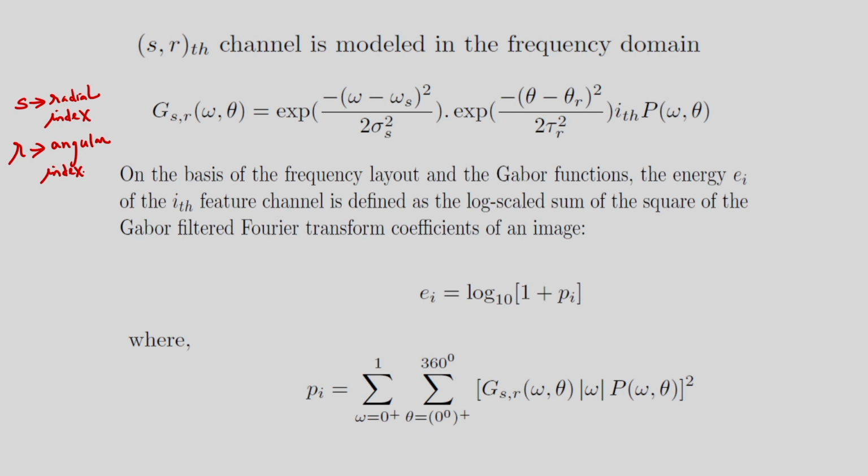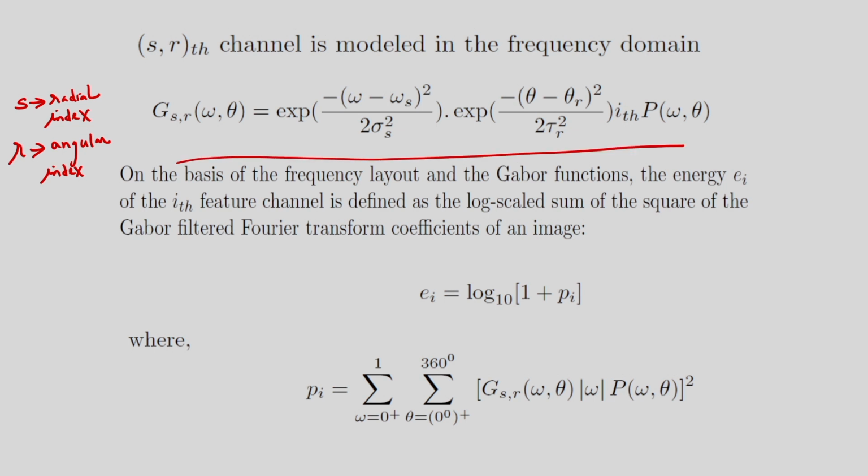So I have 30 channels, the individual channels are modeled by using Gabor functions, and I am considering the channel indexed by S, R, where S means the radial index and R means the angular index. So the SR channel is modeled in the frequency domain like this.